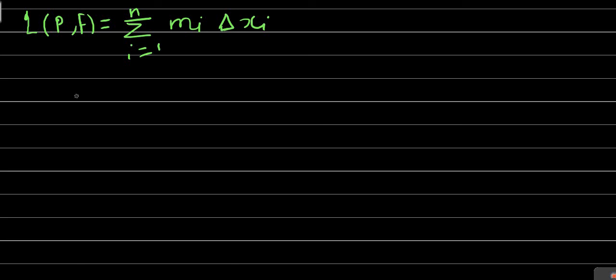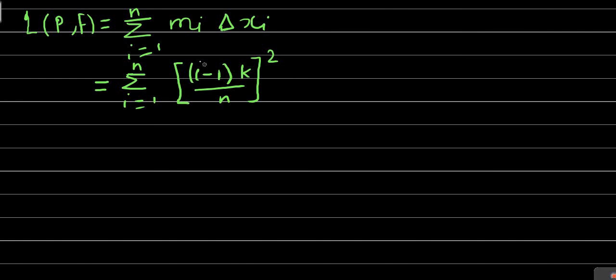Small mi into delta xi is equal to summation over i equal to 1 to n. Put the value of small mi. What was the value of small mi? The value of small mi was (i minus 1) into k by n, whole squared. If you want you can check that we obtained it some time before. Into delta xi, the length of the ith subinterval, which in this example is k by n. So this is equal to summation over i equal to 1 to n.